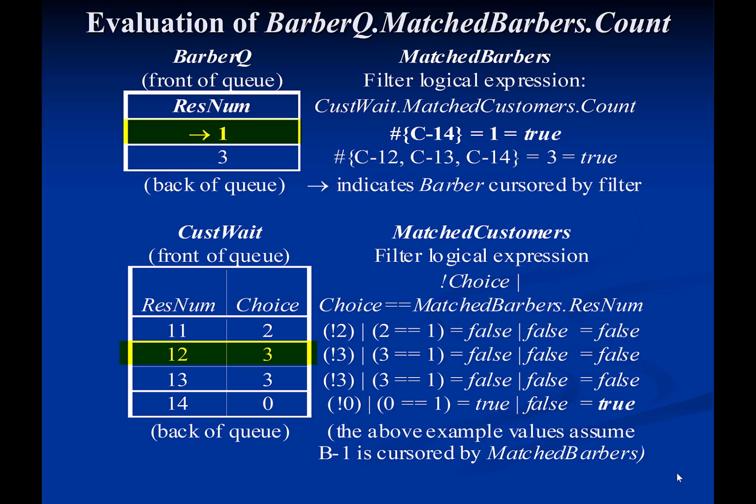The filter matched customers then cursors the second customer in the queue cast wait that has res num 12 and again applies its logical expression.